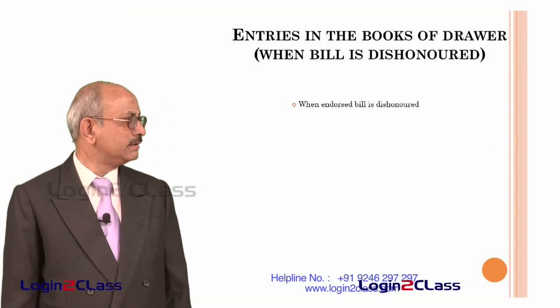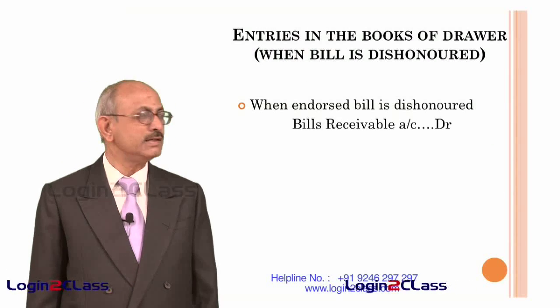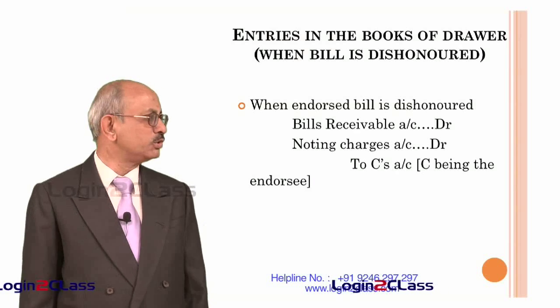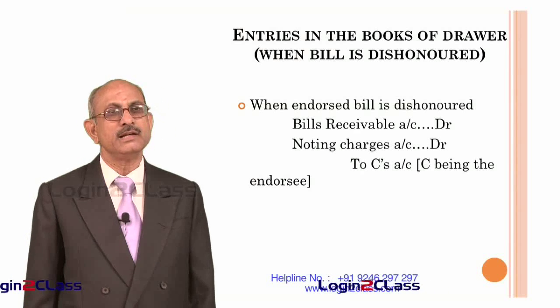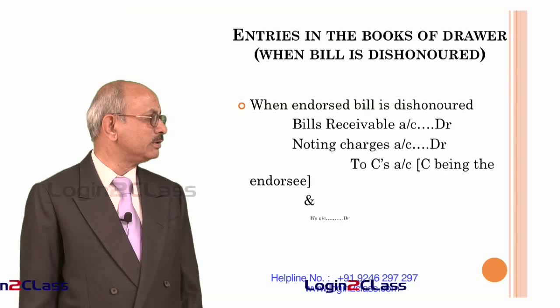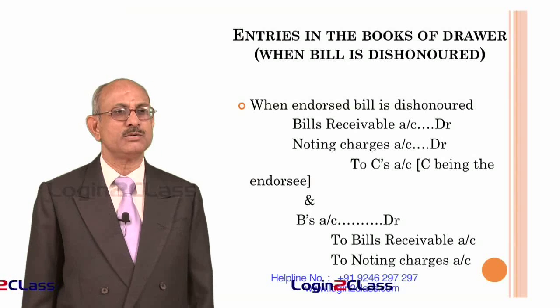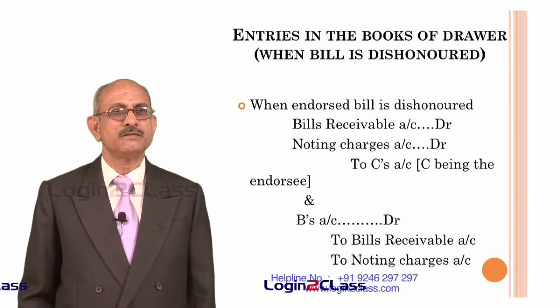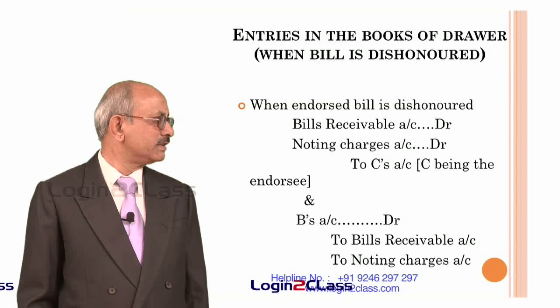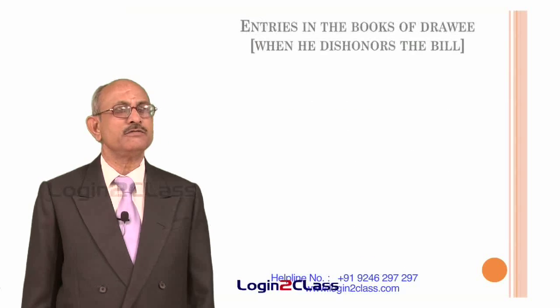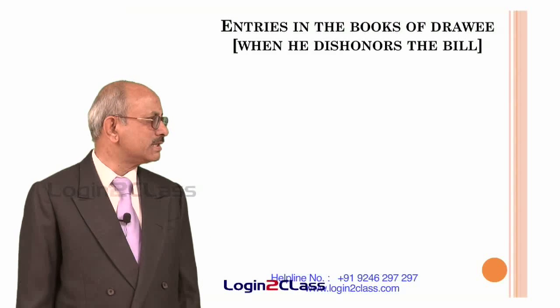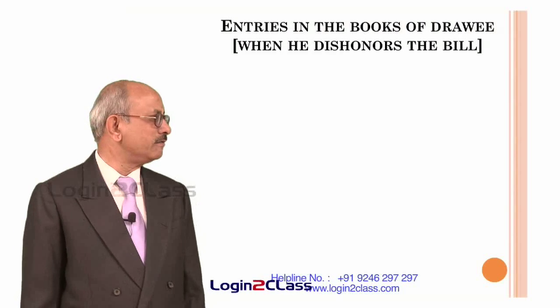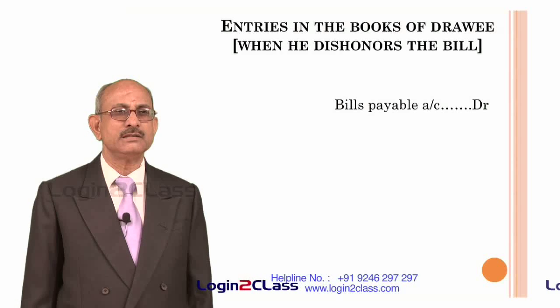So when a bill is dishonored, these are the entries which we have to put through in the books of account, so that ultimately what appears in the balance sheet will be only the debit balance in B's account. That means this is the money which the drawer of the bill has to receive from the acceptor of the bill of exchange. Now let us try to find out what entries are required to be passed in the books of the drawee when the bill is dishonored by him.